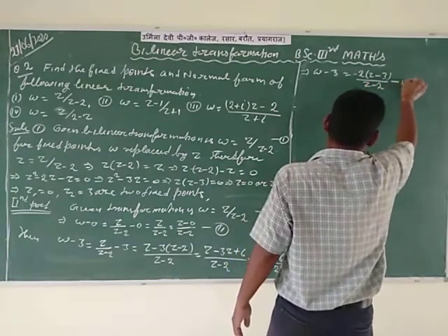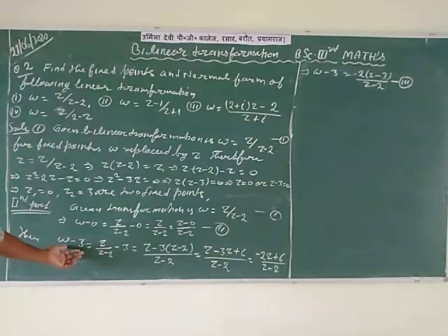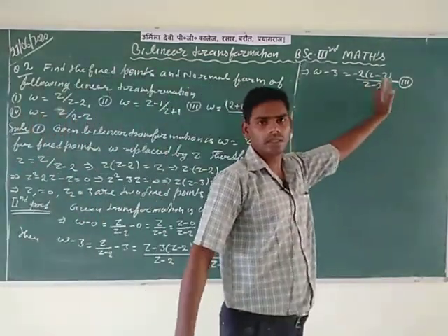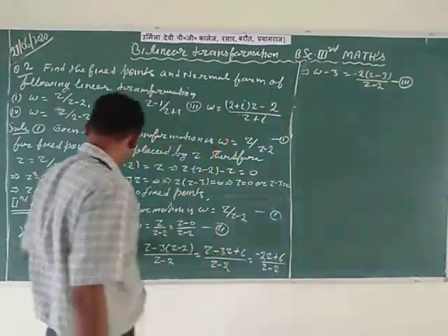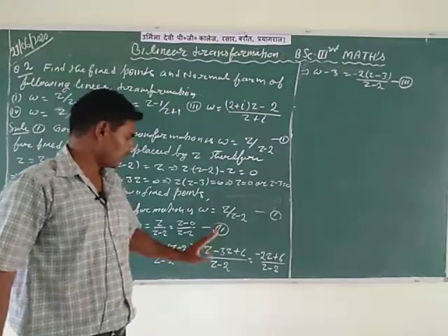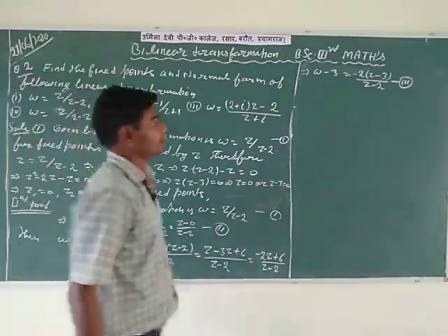This is the third equation. Here w minus 3 has the same form numerator z minus 3, and w minus 0 has the same form numerator z minus 0.